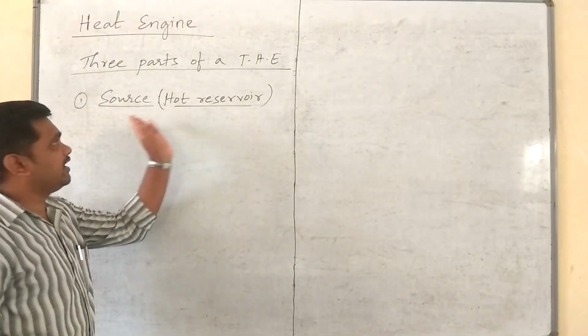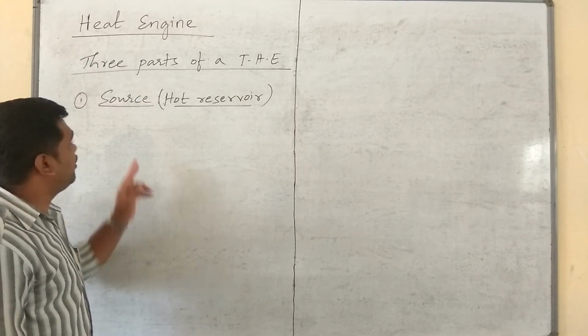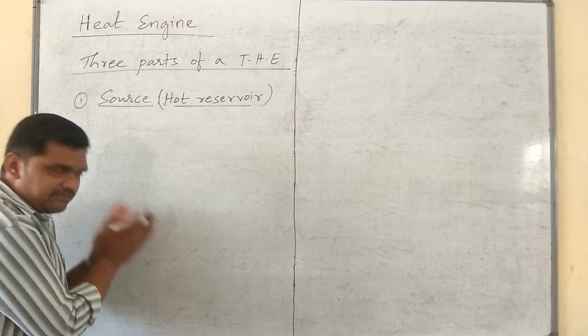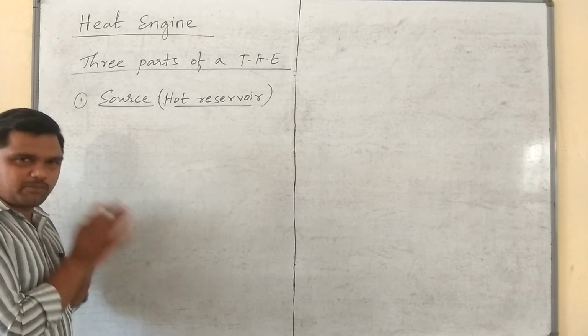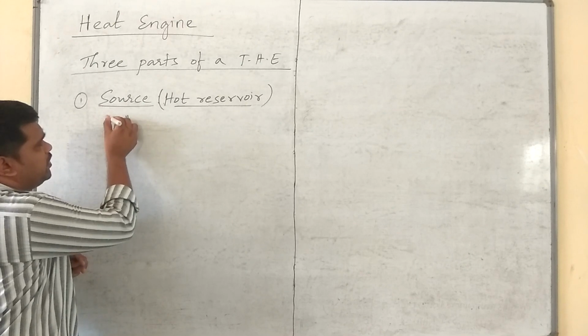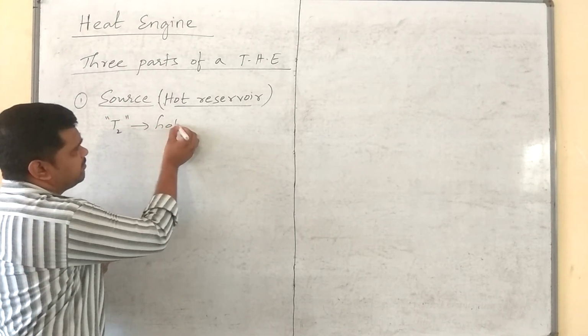I will tell you later why it is called by the name reservoir. Source is a device, or simply a body, which is maintained at a very high temperature. It is a hot body.